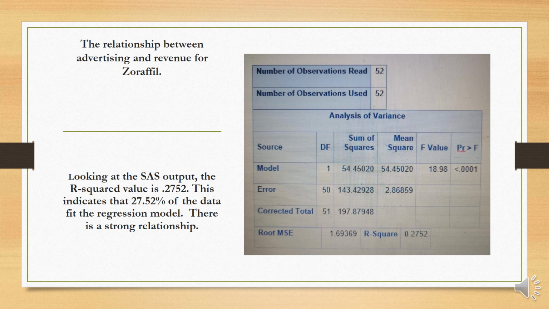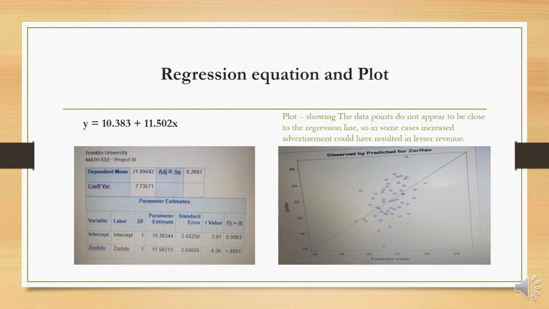For the relationship between advertising and revenue for Zorafil, looking at the SAS output on the right, we see that the R-squared value is 0.2752. This indicates that 27.52% of the data fits the regression model. So there's a weak relationship. Here's the regression equation and the plot for that. The plot shows that the data points do not appear to be close to the regression line. So in some cases, increased advertisement could have resulted in lesser revenue. The regression equation is y equals 10.383 plus 11.502x, which I got from the output below, from the parameter estimates.